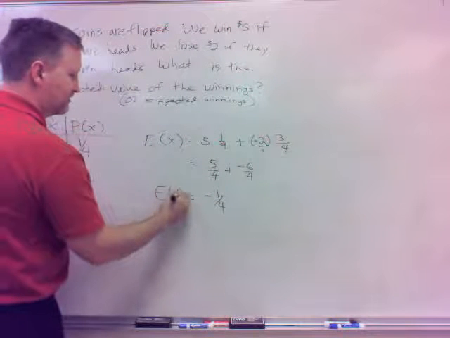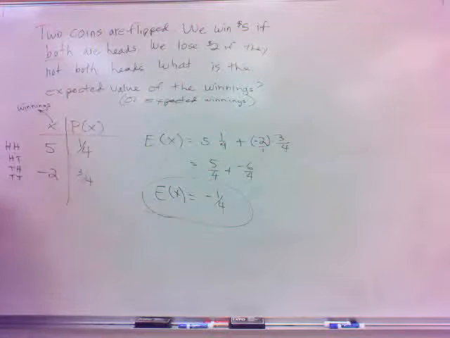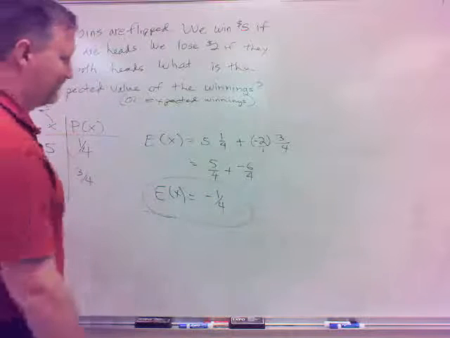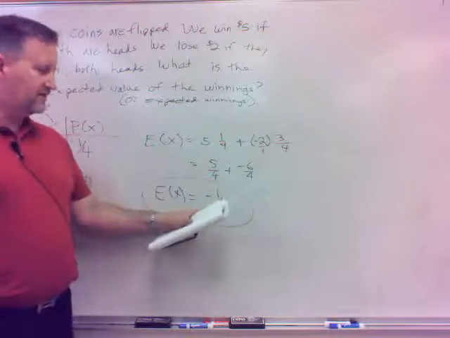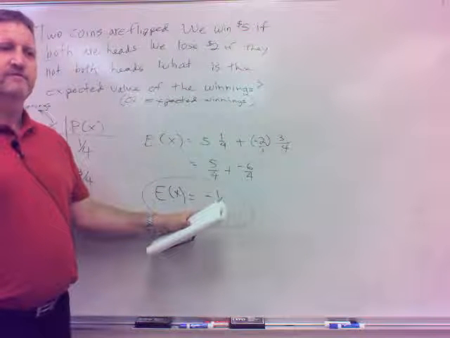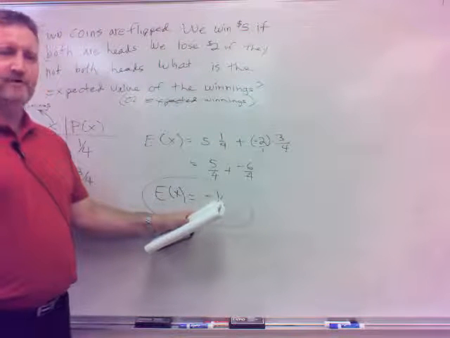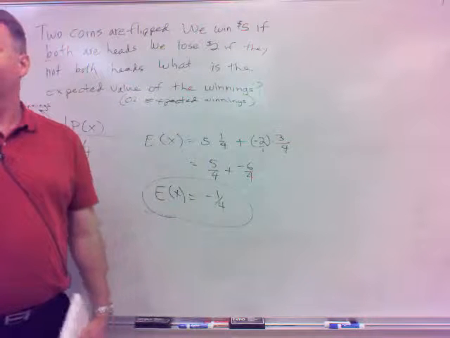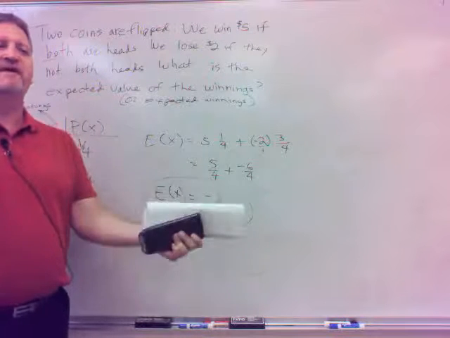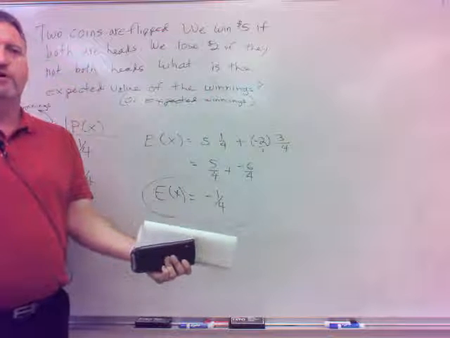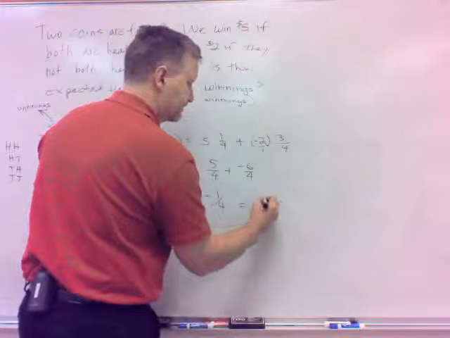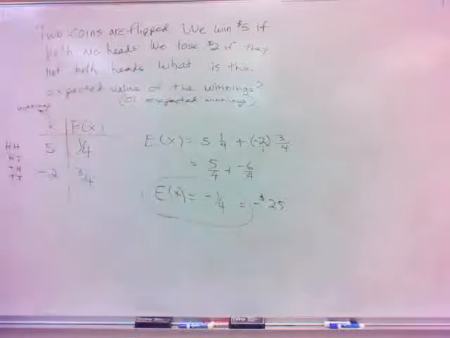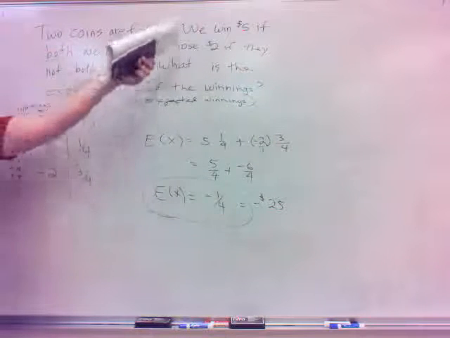That's what I was saying. Expected value, you can get negative values. What does this mean? This is the expected value of the winnings. This would be the expected winnings we would expect to have if we played this game a lot. We would expect to average losing 1/4, or $0.25. Negative $0.25. We lost $2, we win $5.